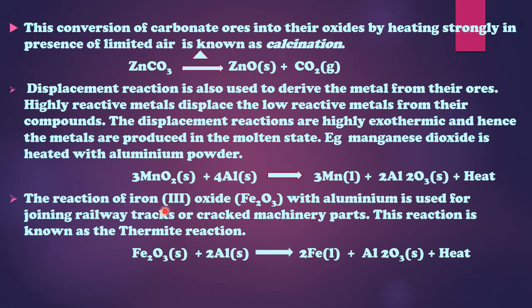The reaction of iron oxides with aluminium is used for joining railway tracks or cracked machinery parts. This reaction is known as the thermite reaction. You know that in India and most countries, iron is used for making public structures or government structures like railway tracks, bridges, and many more such things.